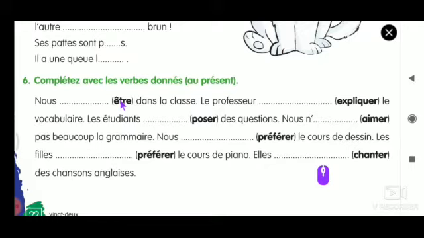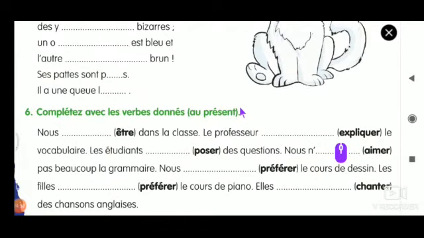Je suis, tu es, il est, elle est, nous sommes, vous êtes, ils sont, elles sont. As per the conjugation, for nous, what should be the answer? Nous sommes. S-O-M-M-E-S. Nous sommes.